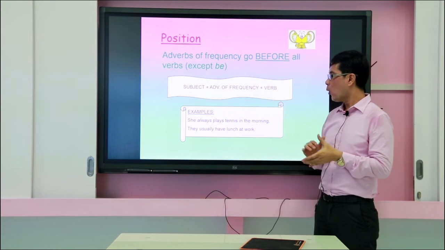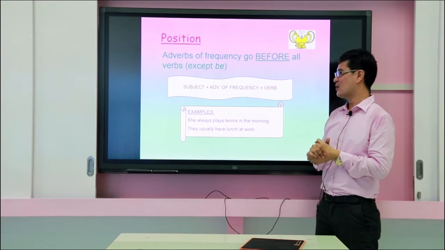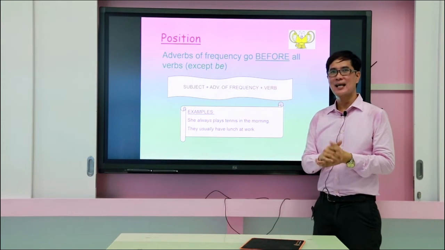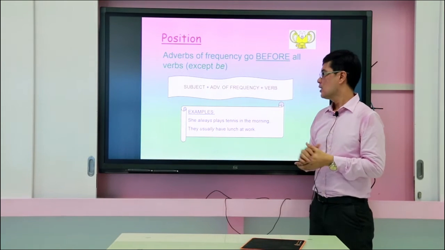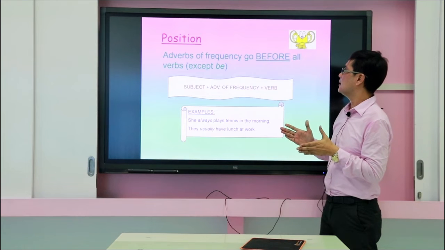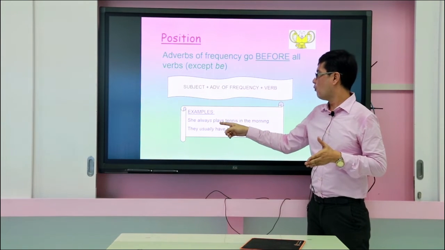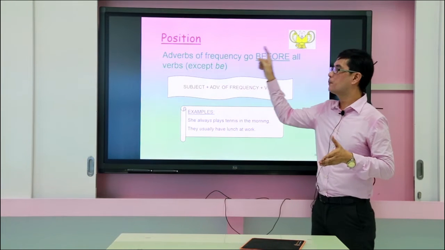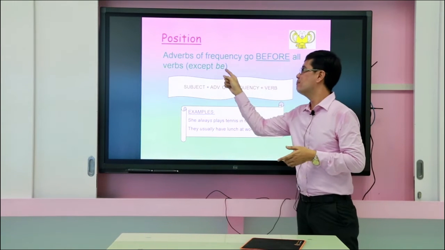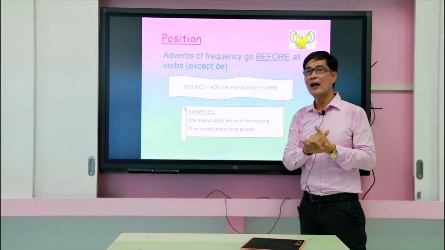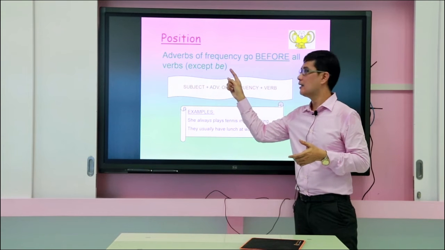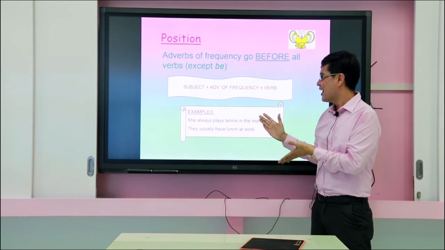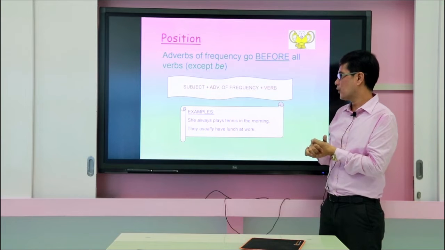Example, she always plays tennis in the morning. What is always again right here in the sentence? It's 100%. So take a look at the placement right here. It's before the verb. Adverbs of frequency go before all verbs except be. We will find out the word to be later on. But for this one, let's focus on these sentences alone. They usually have lunch at work.